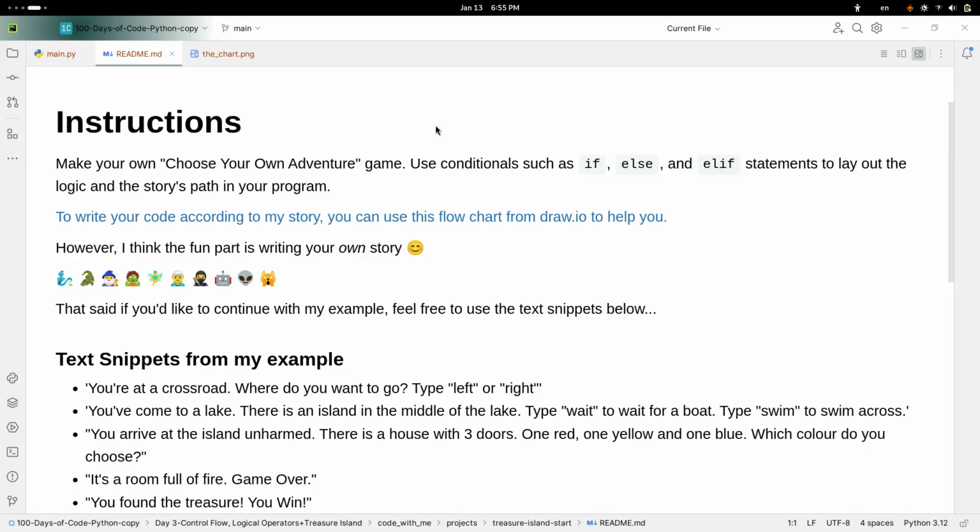This is another project that I was supposed to do yesterday, but I didn't make it. But it's technically the third day final project. So here are the instructions.